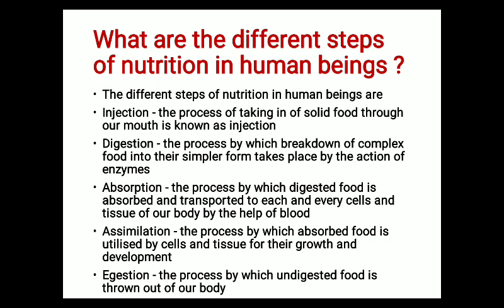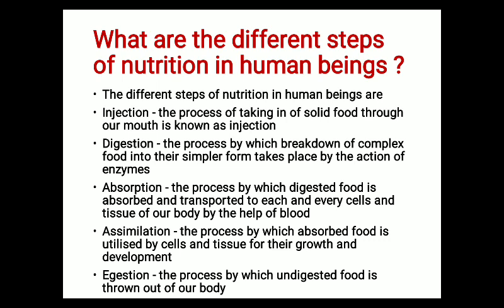Third step of nutrition is absorption. After the process of digestion, the digested food will be absorbed by our body and transported to each and every cell and tissue of our body. After absorption, assimilation takes place, the process by which absorbed food is utilized by cells and tissues for their growth and development. The last step of nutrition is egestion, the process by which undigested food is thrown out of our body.